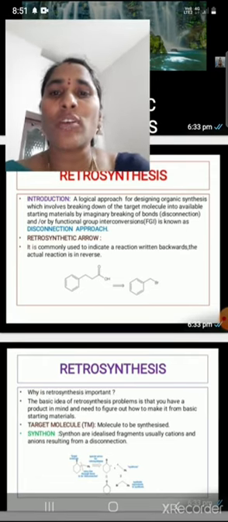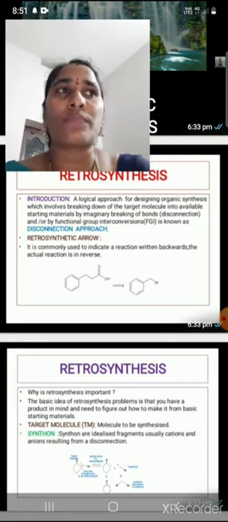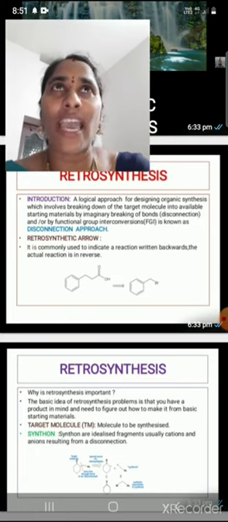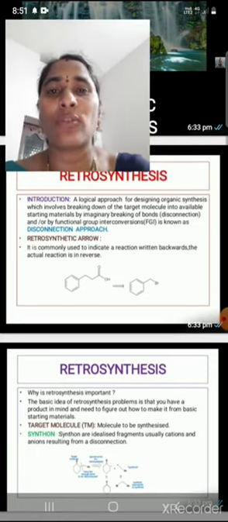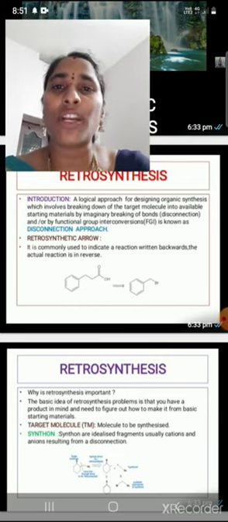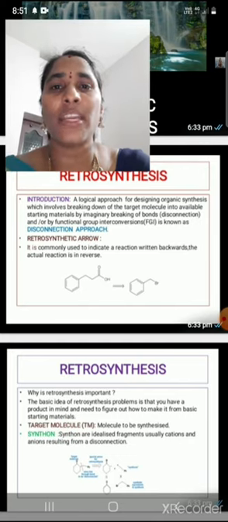Okay, now the retrosynthetic arrow. How to show the retrosynthetic arrow? It is a double line arrow. A double line arrow indicates that forward reaction and backward reaction simultaneously take place. Here, a retrosynthetic reaction means product is converted into reactants.